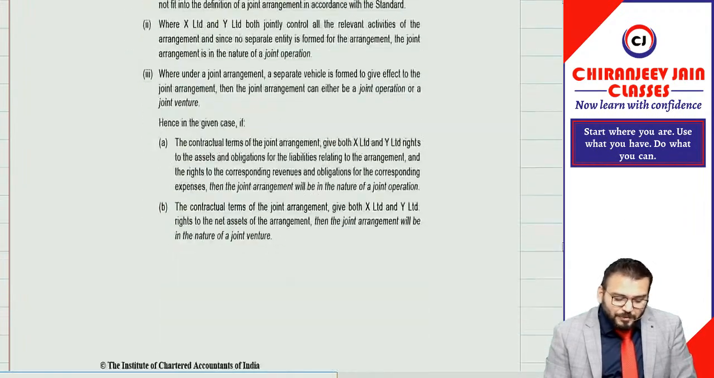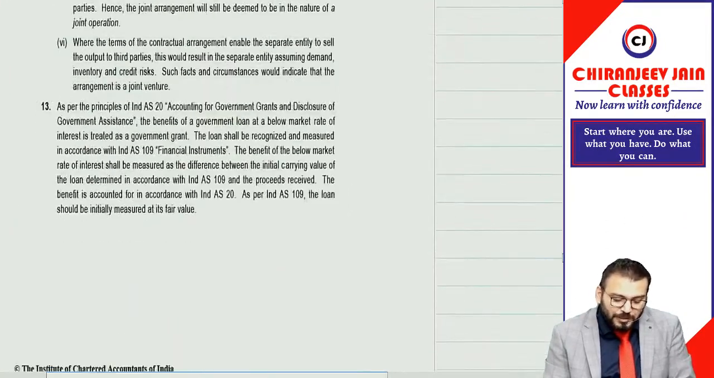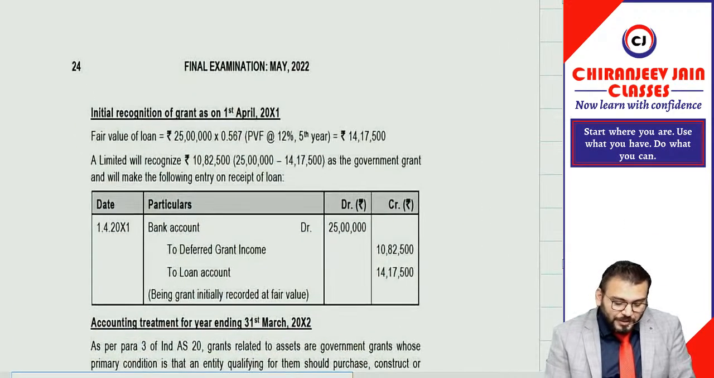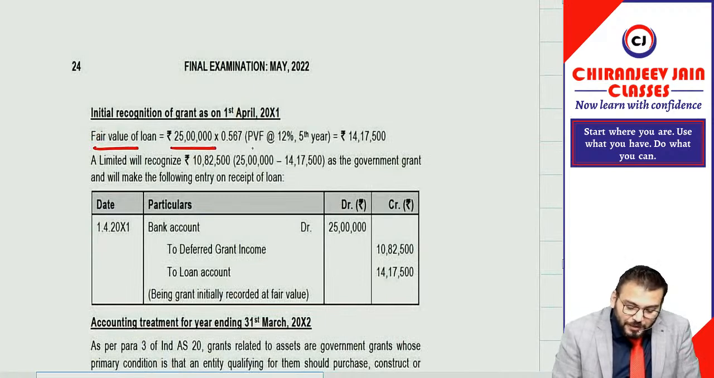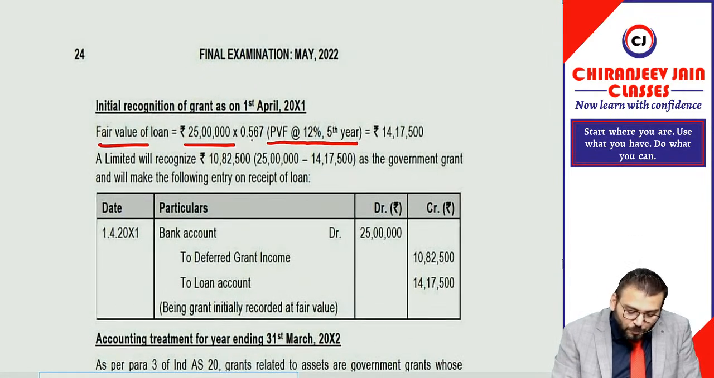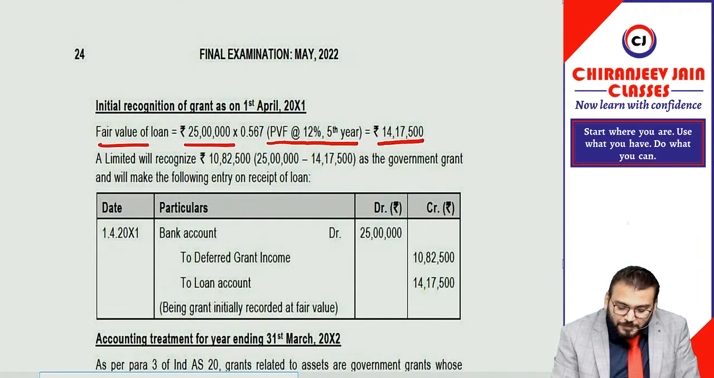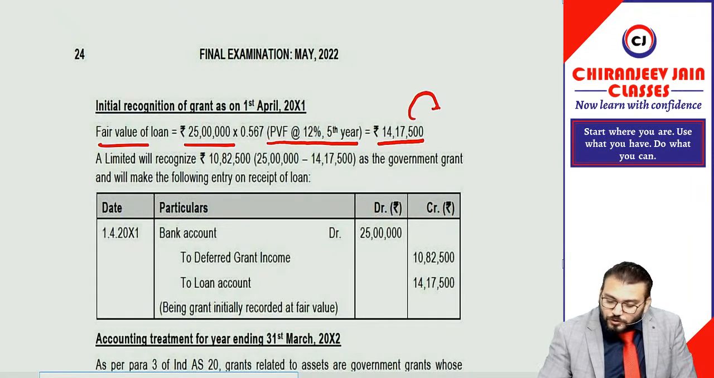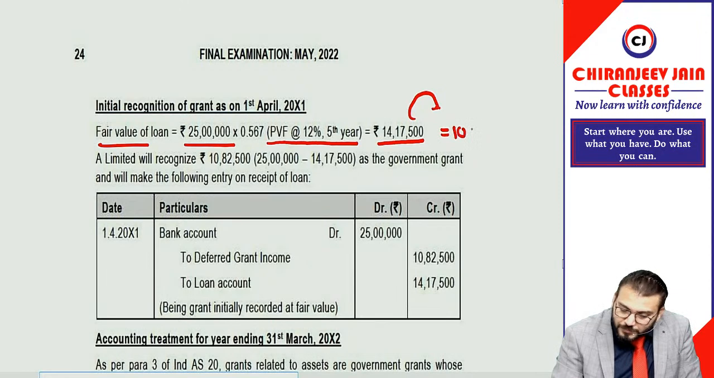So in this, first we'll calculate the fair value of the loan. The fair value of the loan will be equal to the present value of 25 lakh at the market rate of interest for 5 years. So the fair value of the loan is 25 lakh multiplied by the present value factor at 12% for 5 years, which is 0.567. So it will be 14 lakh 17,500. This is the amount of the loan. Now 25 lakh minus 14 lakh 17,500, the balance is 10 lakh 82,500. This will be the amount of government grant.